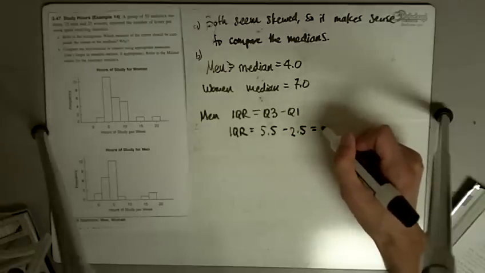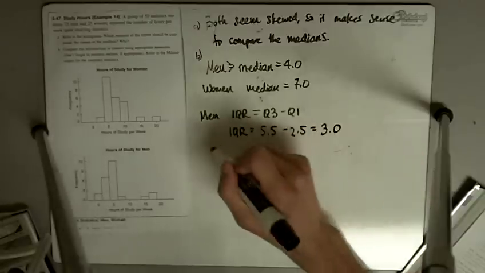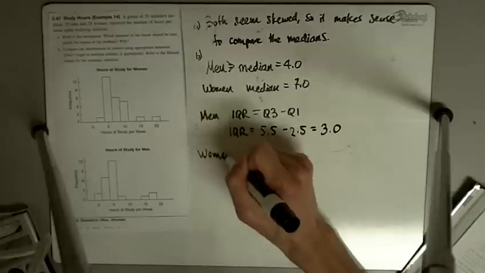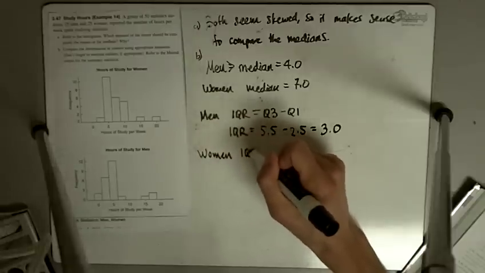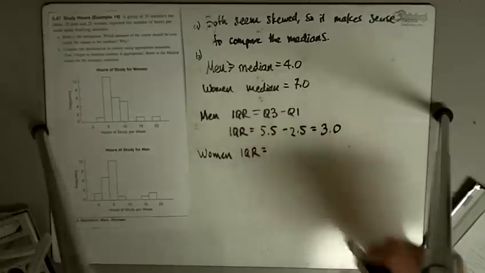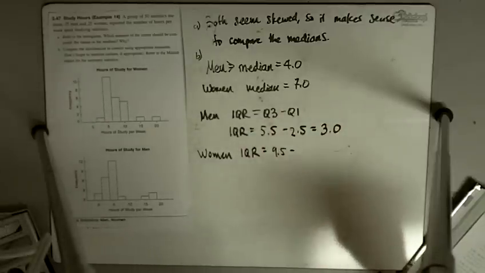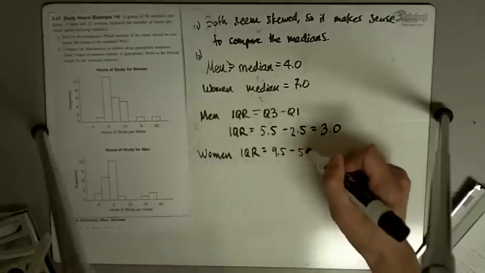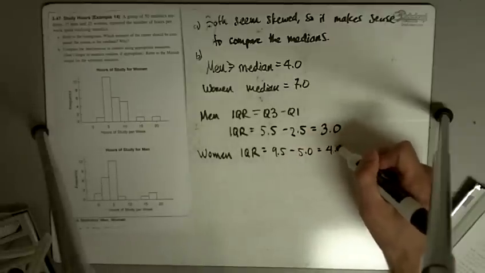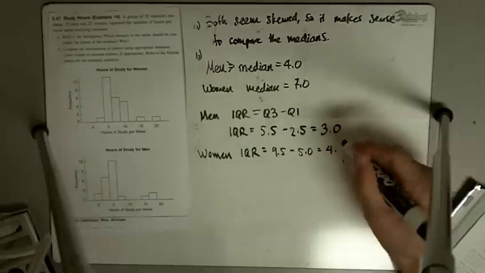My IQR for the men is 3.0, and for the women, again using Q3 minus Q1, is going to be 9.5 minus Q1 5.0, which gives me an IQR of 4.5.